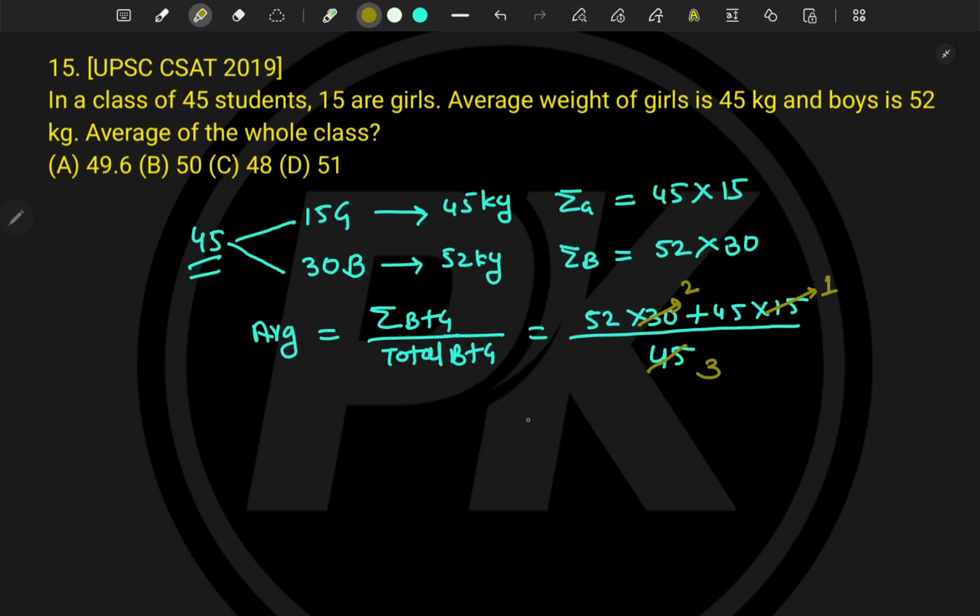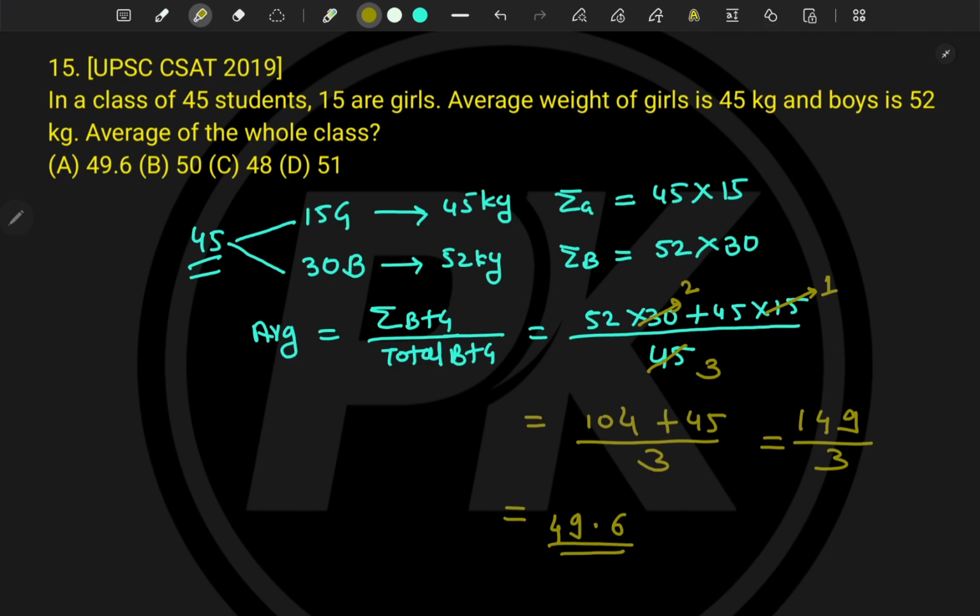So it is 104 plus 45 divided by 3, which is 149 divided by 3. Now 149 divided by 3 is 49.6.